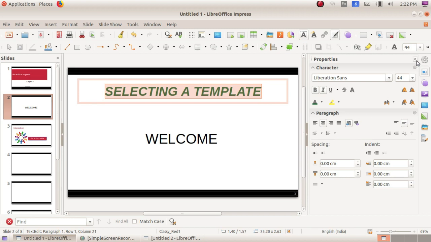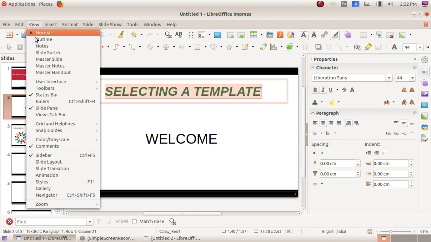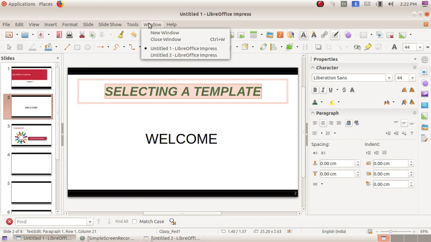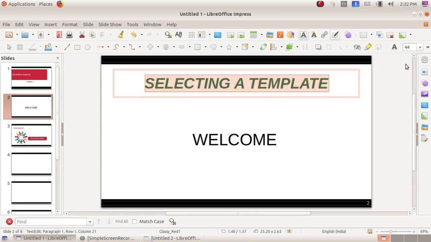If this property is not present here, just go to the view menu, and here you can select. So like this you can choose the content and just close it, and we are going to apply the animation effects.